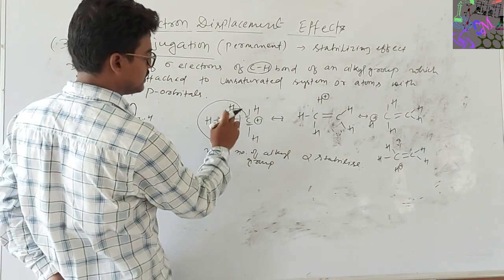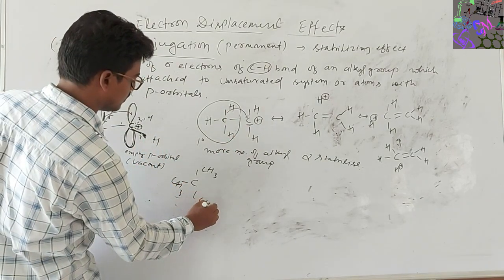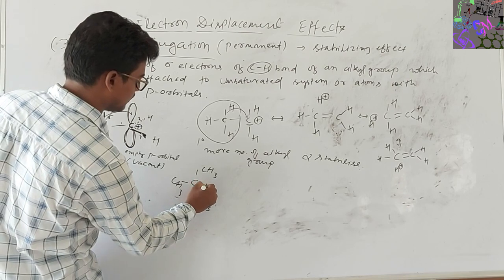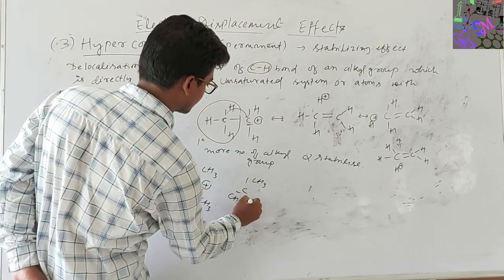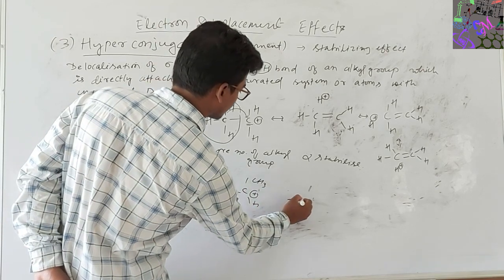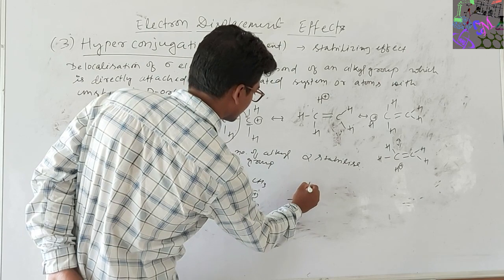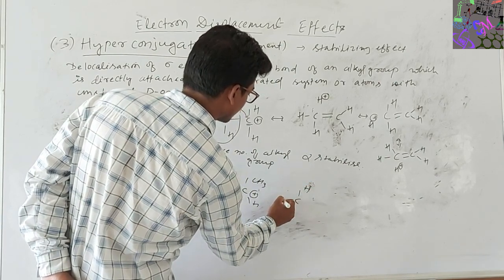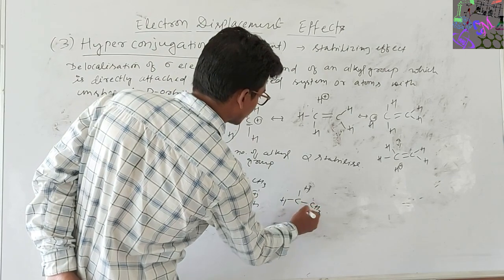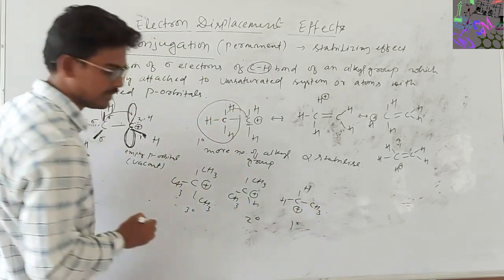If I draw this, this is tertiary, this is secondary, this is primary.